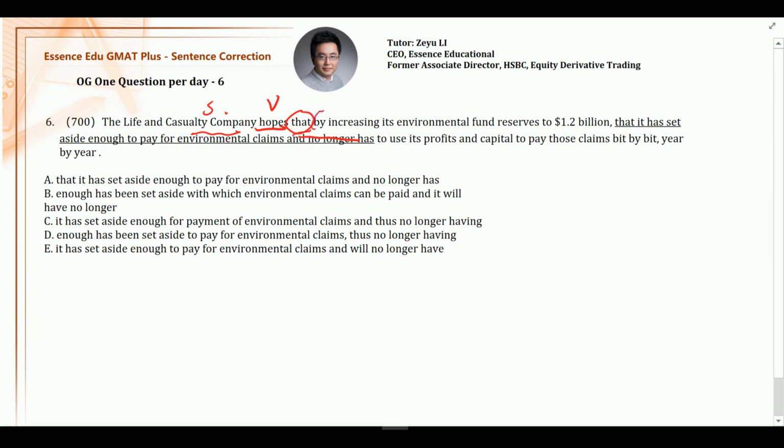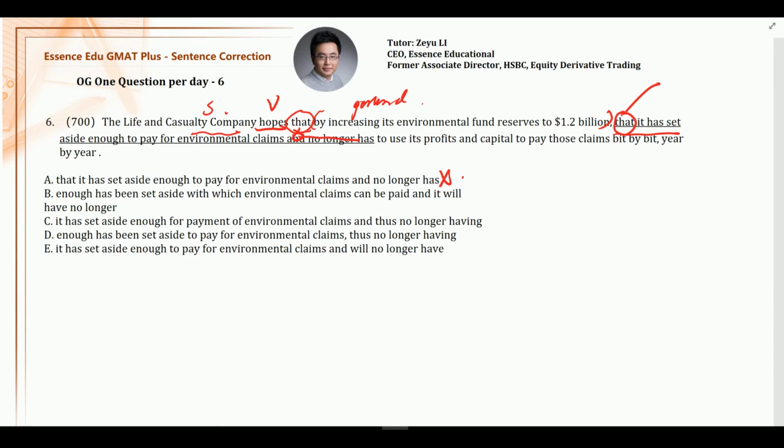And here, by increasing its environmental fund reserve to 1.2 billion, this is a preposition phrase followed by a gerund, right? A gerund, a doing phrase. And here is the real main sentence for this clause. Therefore, you already have a that before, and so this that is redundant, and must be removed. That's the problem of the underlined part. So A is gone. Then you quickly scan. Only A has this that, so you can only eliminate one choice by using this mistake.